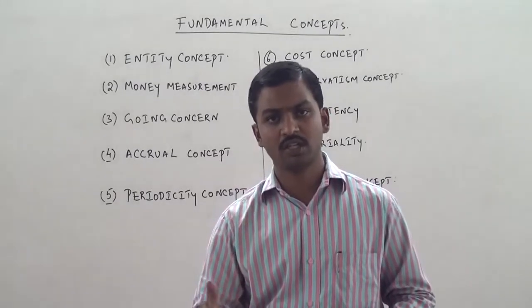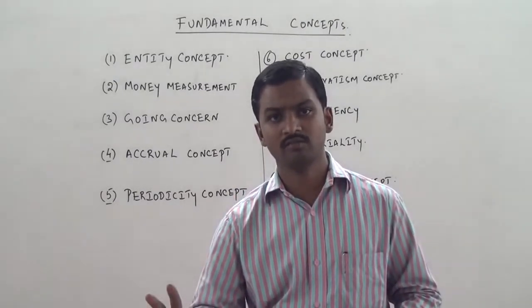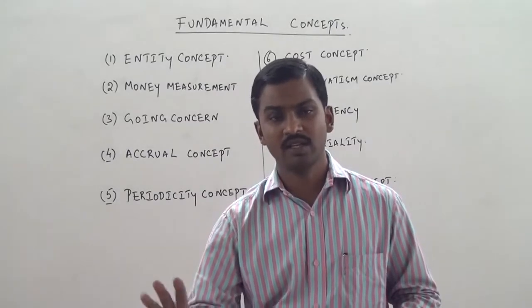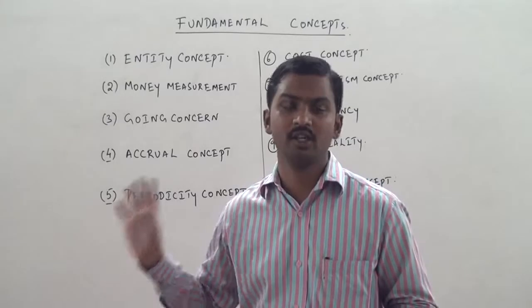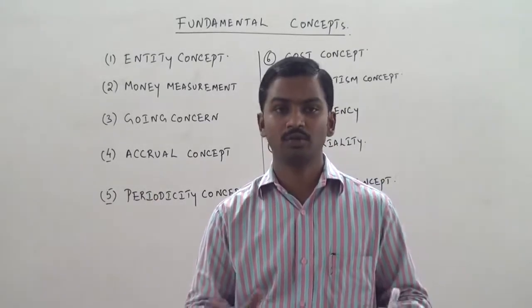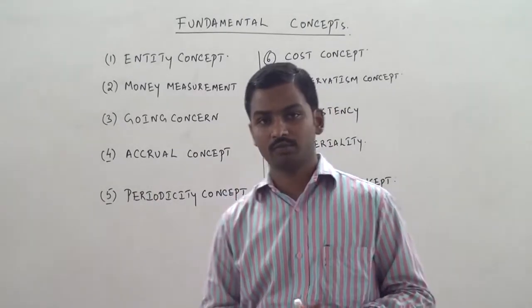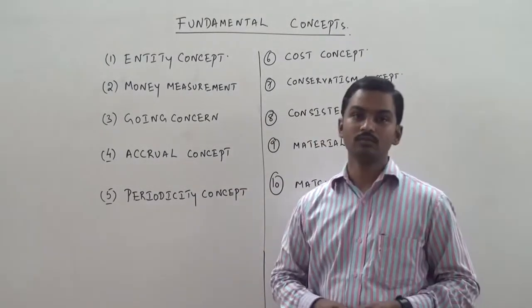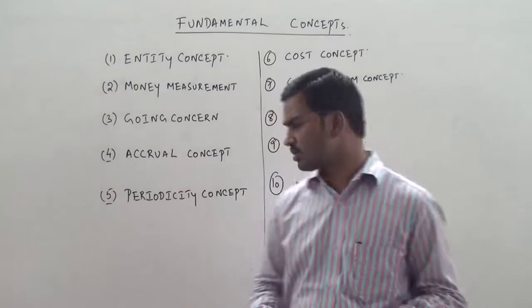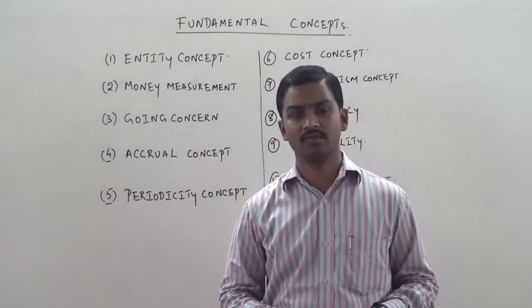So goods purchased on credit, goods sold on credit, outstanding expenses, income receivable, all these are examples of the accrual concept. I hope the concept has become clear for you. Okay. Now, what do you mean by the periodicity concept? It is also a very simple concept to understand.